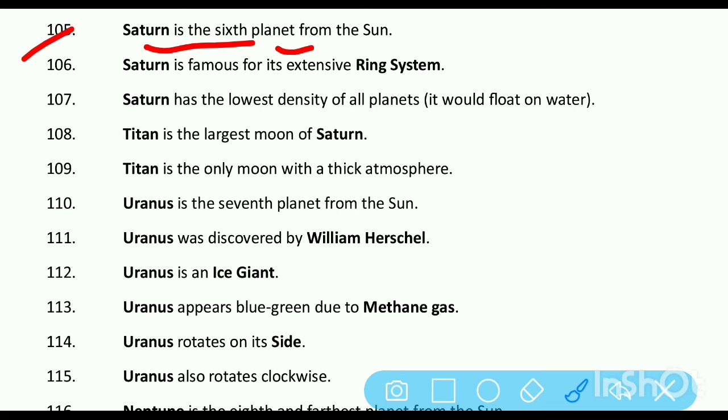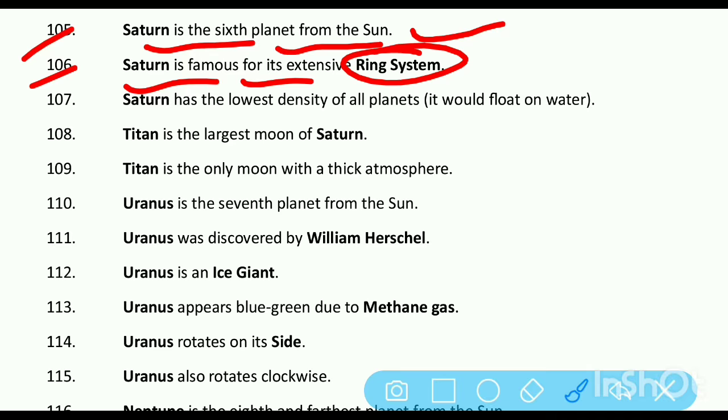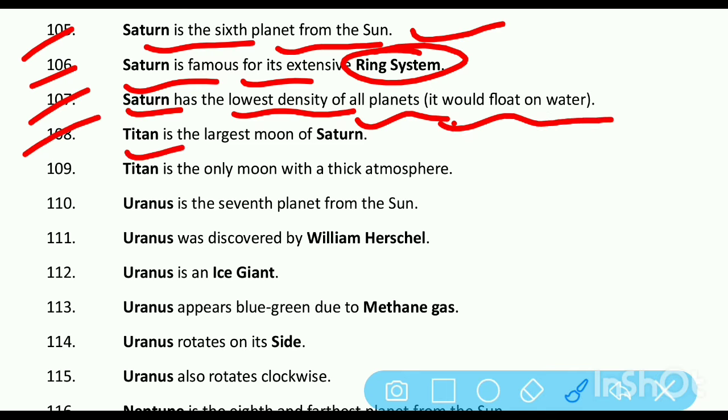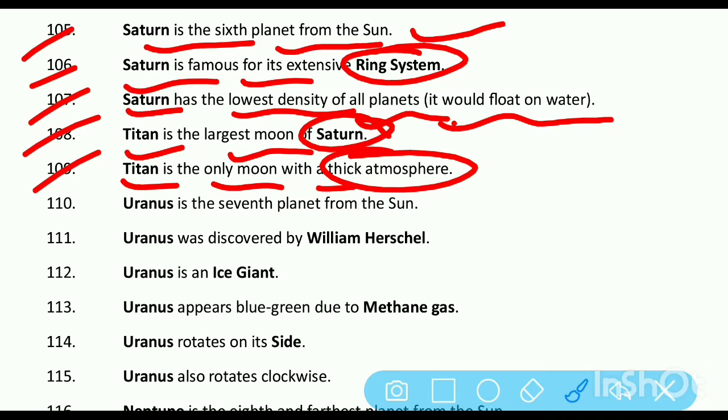Saturn is the sixth planet from the Sun. Saturn is famous for its extensive ring system. Saturn has the lowest density of all planets. It would float on water. Titan is the largest moon of Saturn. Titan is the only moon with a thick atmosphere.